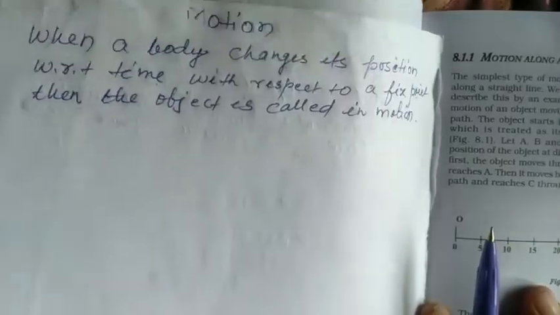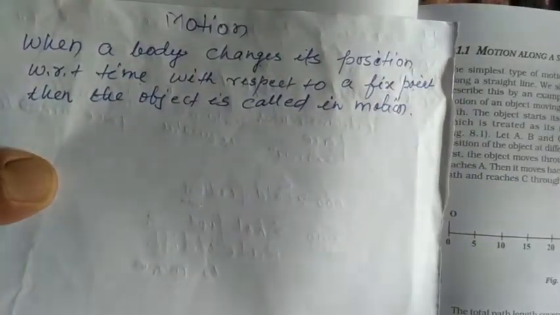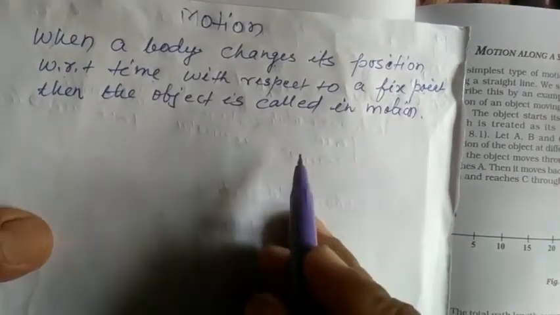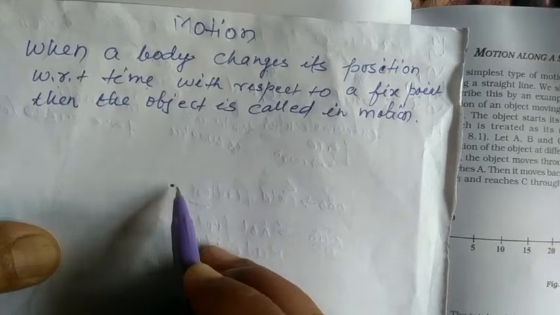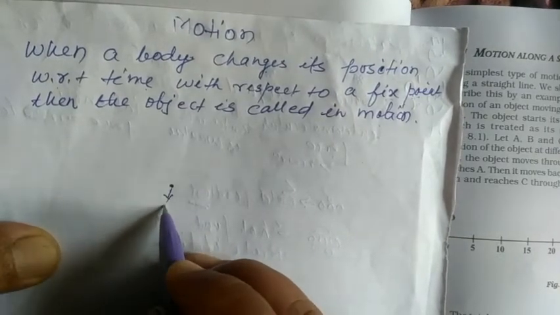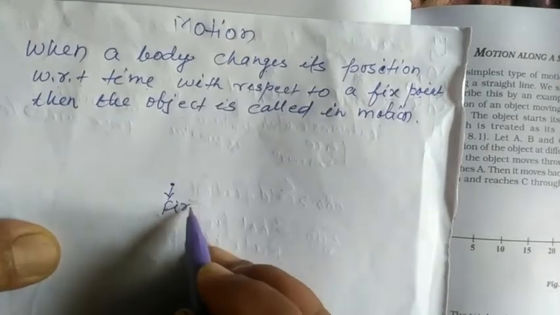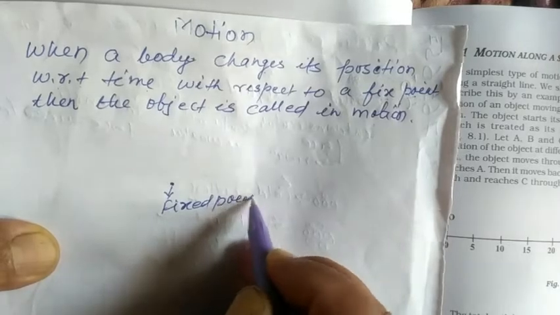Now see, how do we conclude that the object is at rest or in motion? Suppose we take this point as a fixed point. Fixed, its position does not change. Correct?